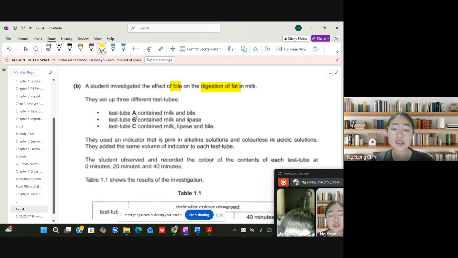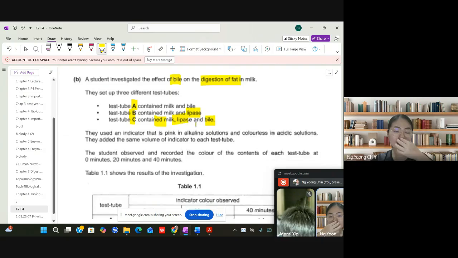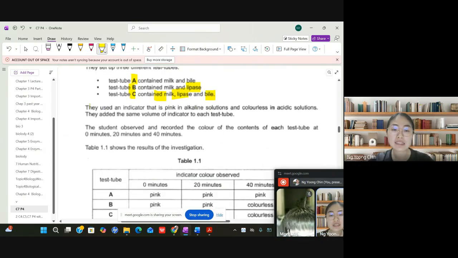So they will have three test tubes, A, B, C. Test tube A will contain milk and bile, and B will contain milk and lipase. And then C will contain milk, lipase, and bile. These three substances. And then now they use an indicator that is pink in alkaline solutions and colorless in acidic solutions.